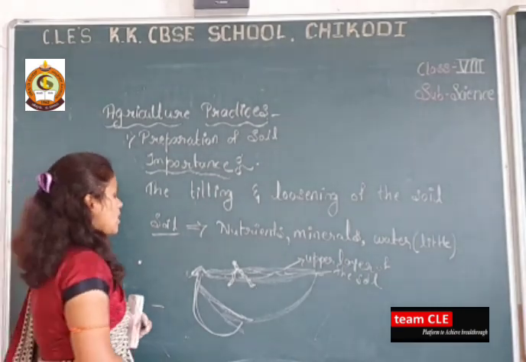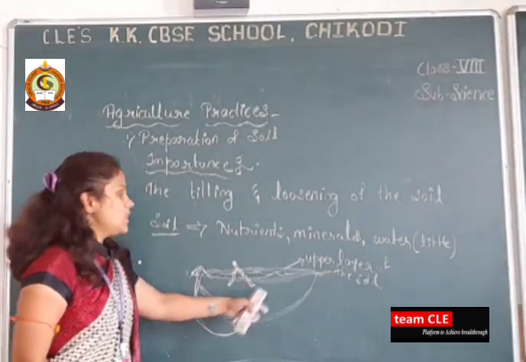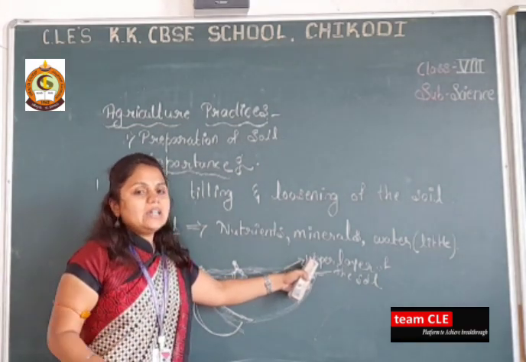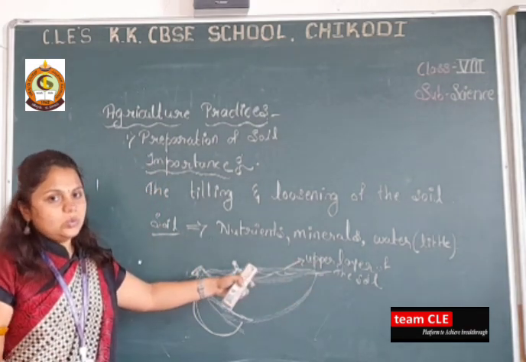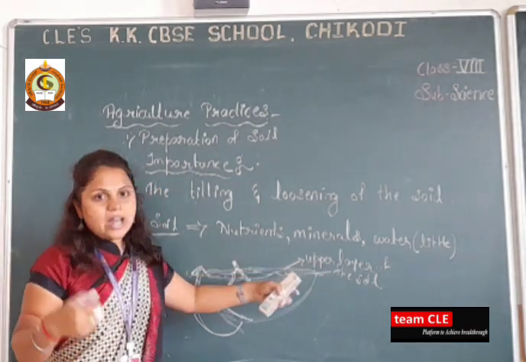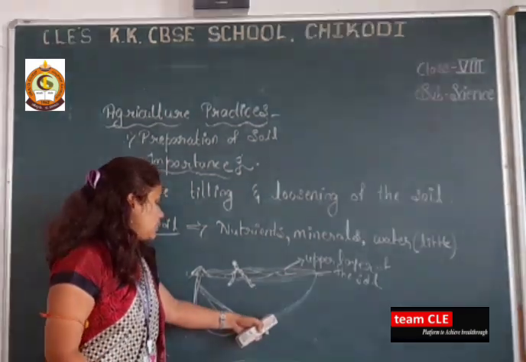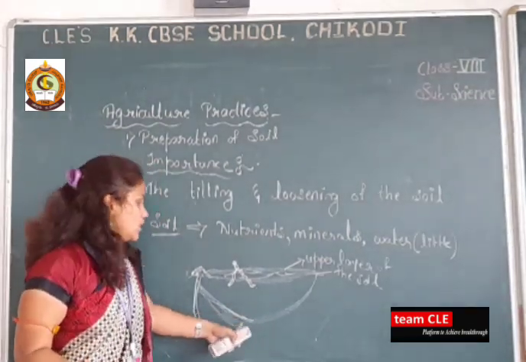This is also soil, this is also soil, but this is the upper layer where crop production is regularly done, so it may lose its nutrition and minerals. So we have to carry the lower layer of the soil to the upper side.